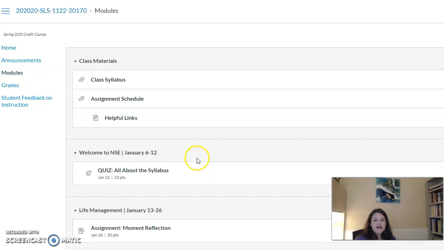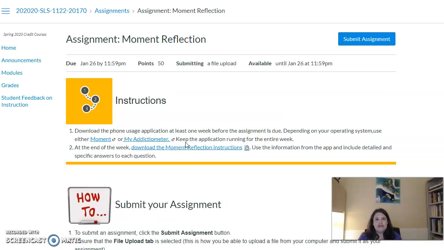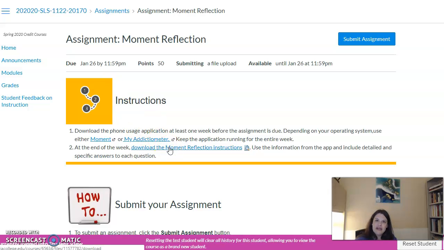So here we are in modules, and the moment reflection is what we're working on. Remember, we've had that app running for at least 4 days. We've had data about how much we use our phones, what times we use our phone, our activities, and now we're going to take the opportunity to reflect on that. Remember, anytime it's a blue link, it's a file, and we open that up.